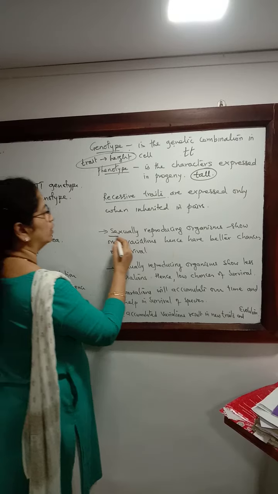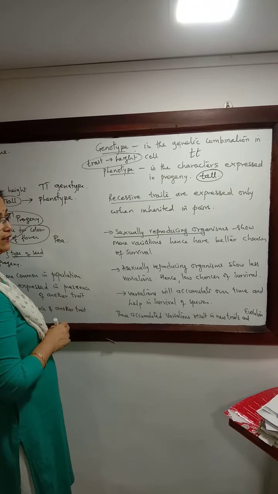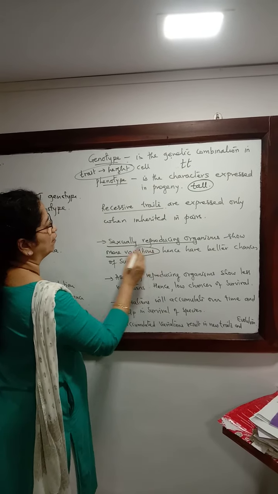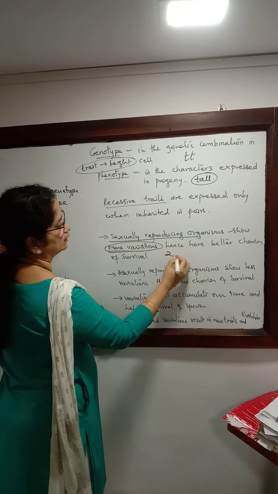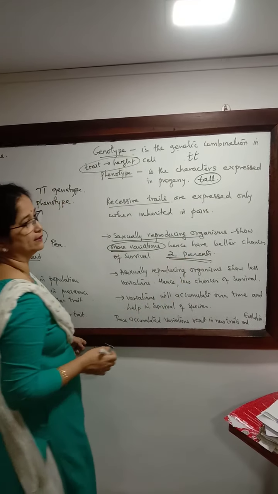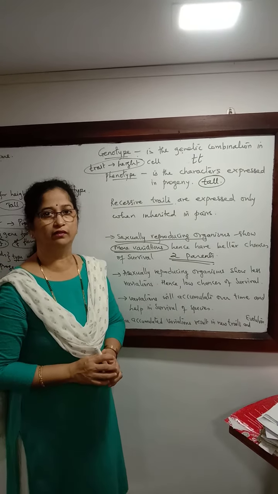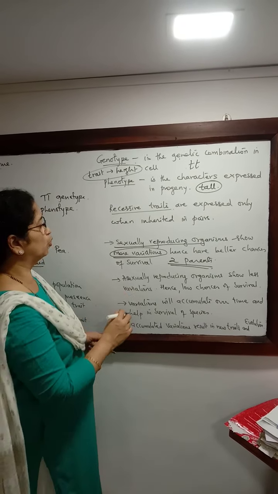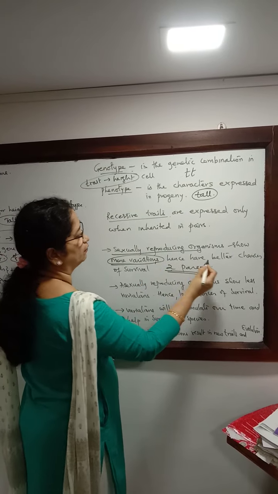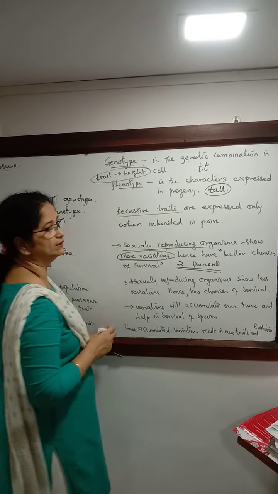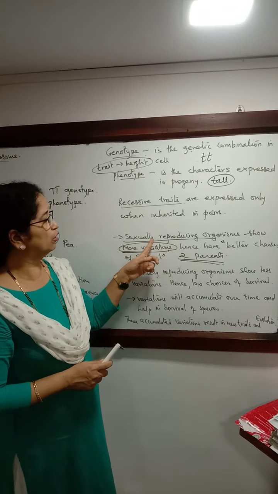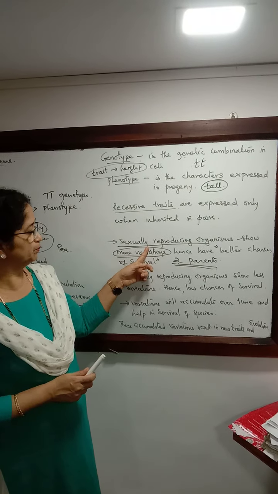Now we have already mentioned in the chapter on how do organisms reproduce that sexually reproducing organisms will have more variations because there are two parents involved, and these two parents will have accumulated variations. So in the progeny you will have more variations, and variations will give better chances of survival. So in highly complex organisms, the mode of reproduction is sexual.